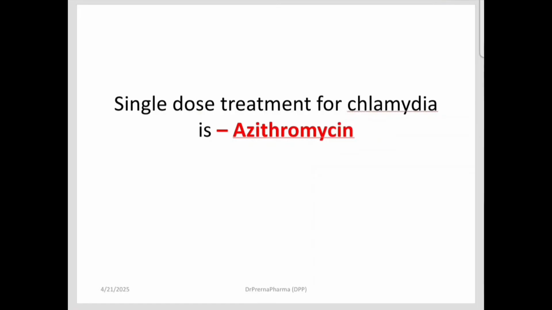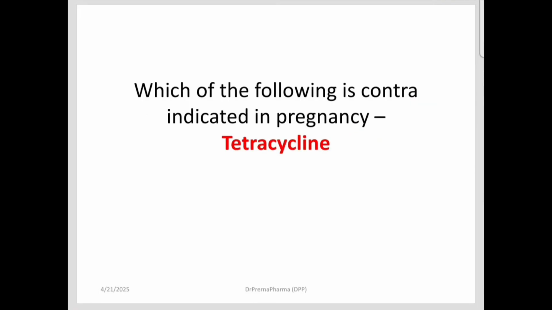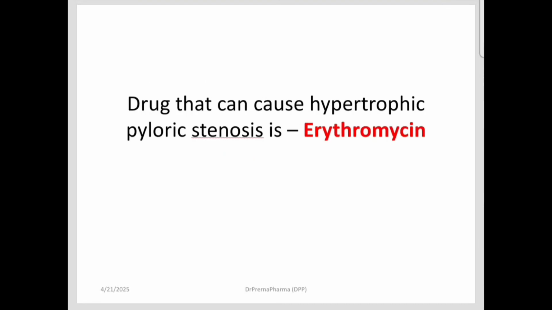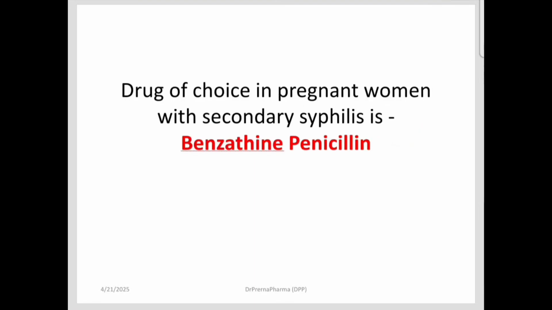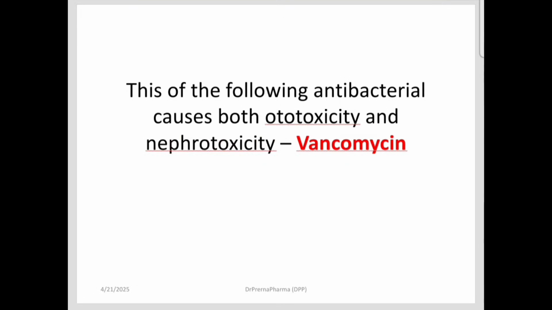The single dose treatment for chlamydia is azithromycin, which is contraindicated in pregnancy. Tetracycline is contraindicated. It results in bone and calcium deficiency and deformed teeth formation. The drug that can cause hypertrophic pyloric stenosis is erythromycin. Even in pregnant women, the safest is penicillin, we have seen that.